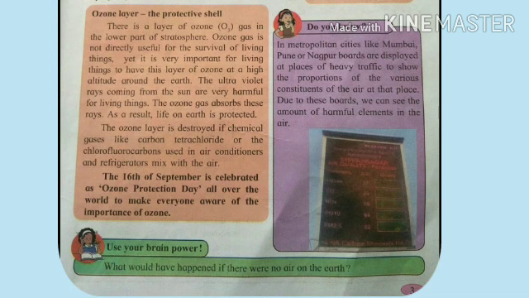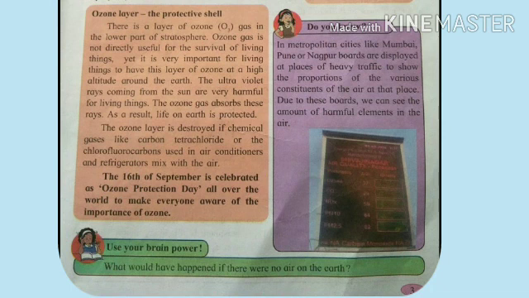Why is it called the protective shell? Let's learn about it. There is a layer of ozone gas in the lower part of the stratosphere. Ozone gas is not directly useful for the survival of living things, yet it is very important for living things to have this layer of ozone at a high altitude around the earth, as the ultraviolet rays coming from the sun are very harmful for living things.